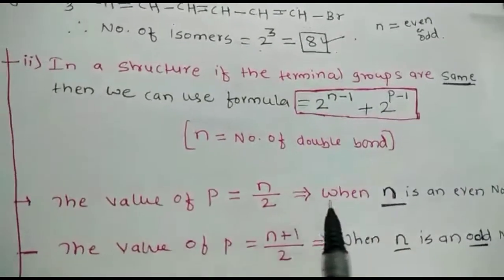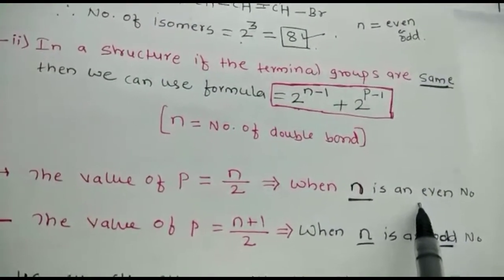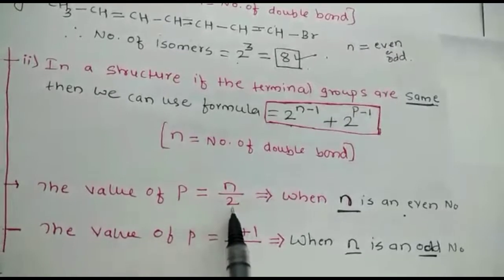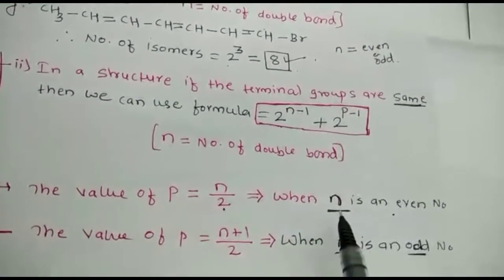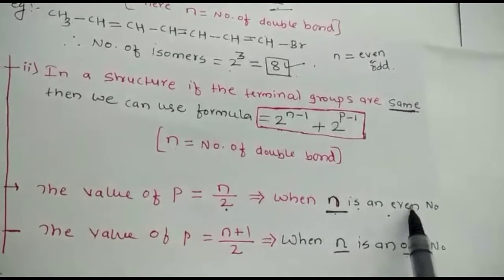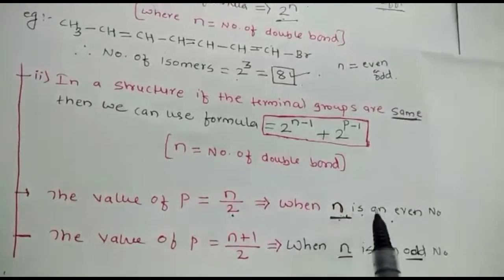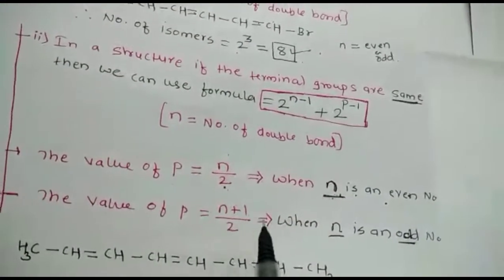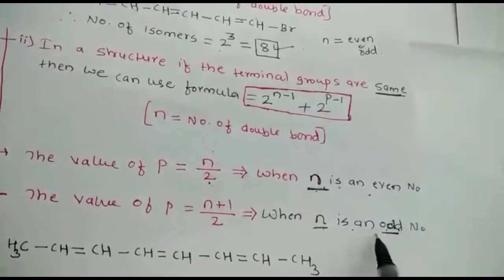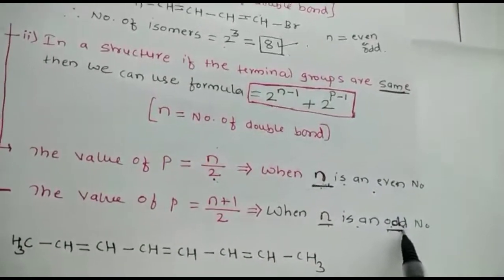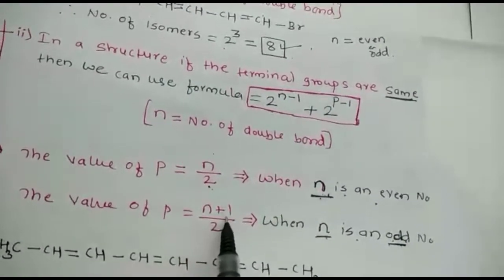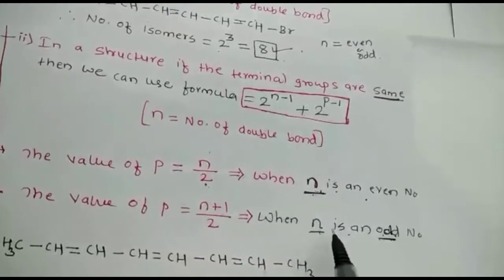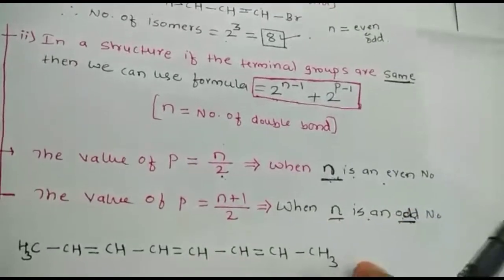If n is an even number, that is, if the double bonds are even, then the value of p should be n divided by 2. If n is an odd number, like 1, 3, 5, then the value of p should be n plus 1 divided by 2. So the value of p is n plus 1 divided by 2 when n is an odd number. We'll take an example and discuss based on that.